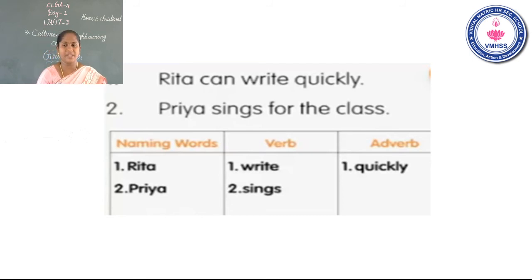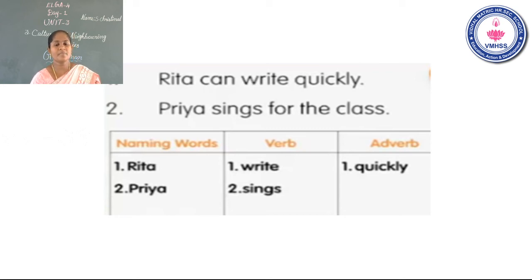Yeah, children, next, in this sentence, what is the verb? Yeah, very good. Write. Write is a verb. Next, what is the adverb in this sentence? Very good. Quickly. Quickly is an adverb. Why? Because it describes write. Write quickly, how the action is being done. Rita can write quickly.